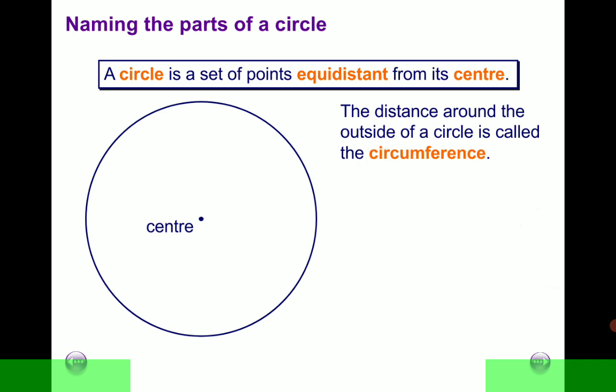I hope so far so good. We've defined the circle there. We've also looked at the circumference as part of the circle.